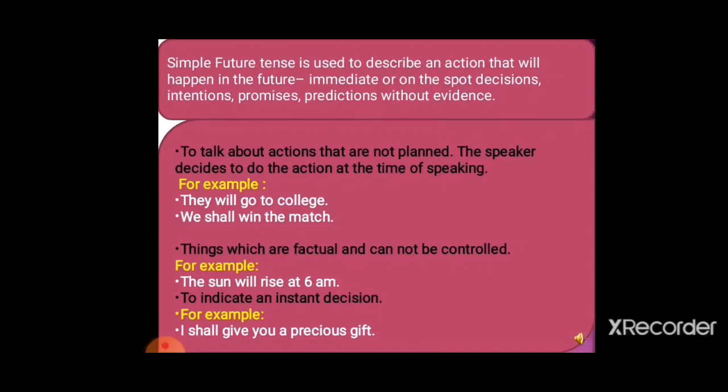Now second use, things which are factual and cannot be controlled. So it is used to describe the things which are factual and cannot be controlled. For example, the sun will rise at 6 a.m. So we cannot control it. It will rise at 6 a.m. To indicate an instant decision, for example, I shall give you a precious gift.